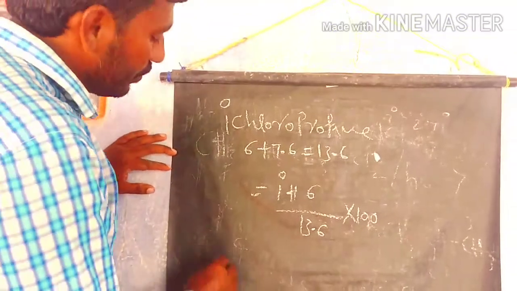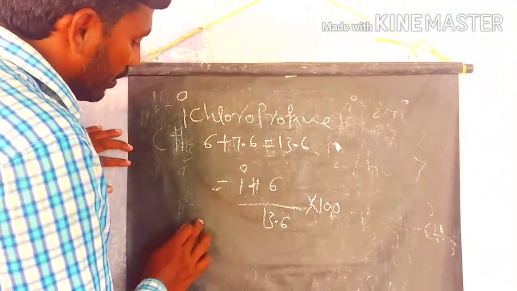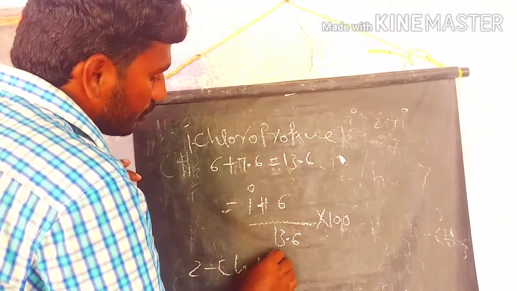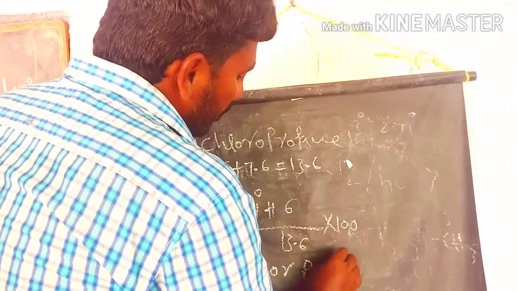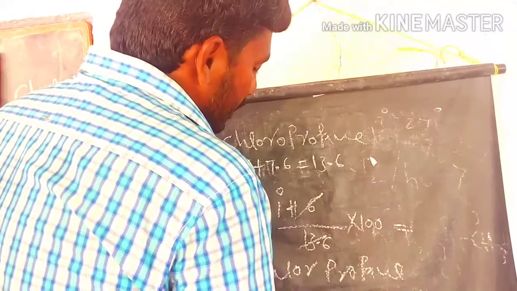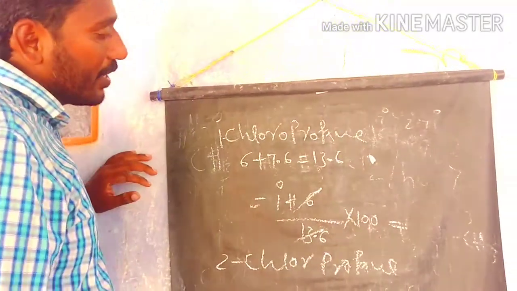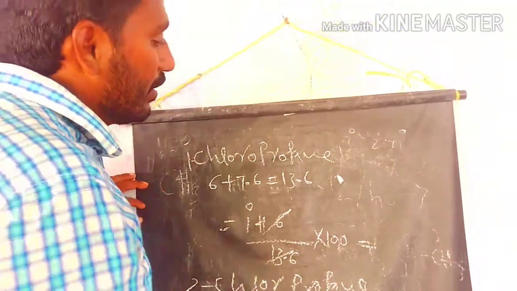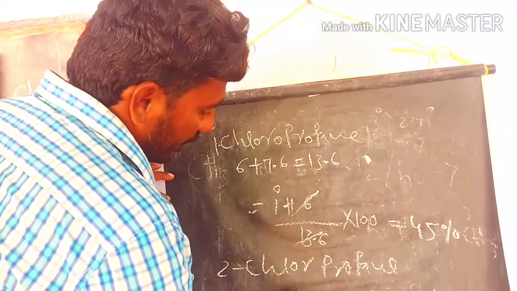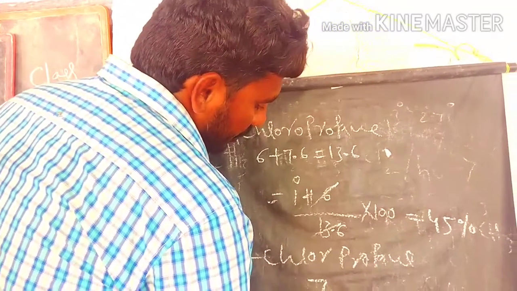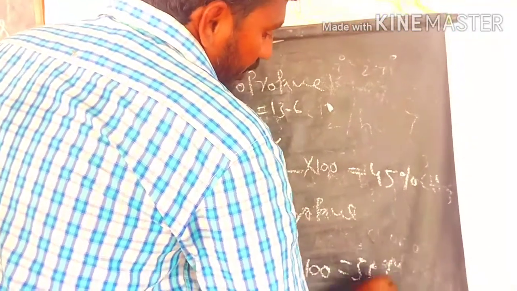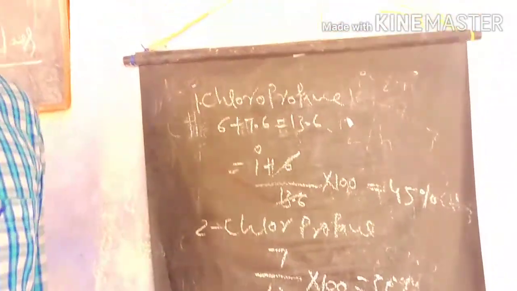So what is the 2-chloropropane probability? After multiplying this, we are getting 45% of 1-chloropropane. The remaining, for example, is 7.6 by 13.6 into 100, so this is the 55% of 2-chloropropane.